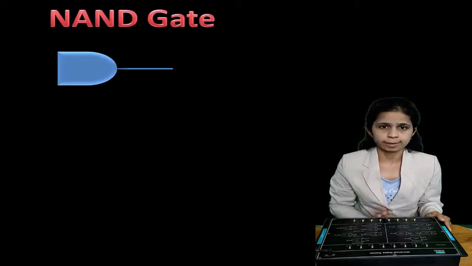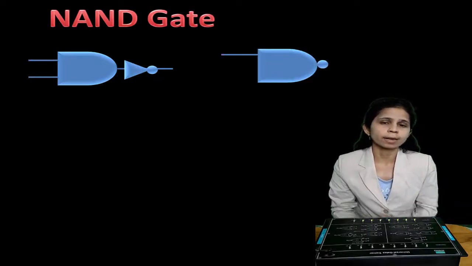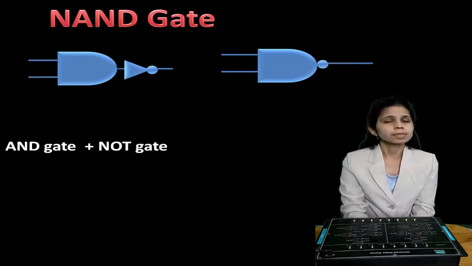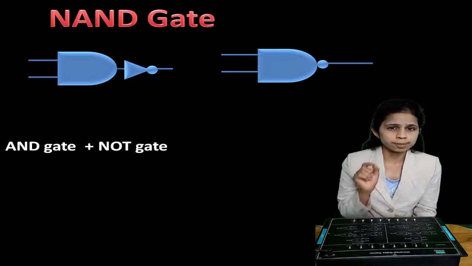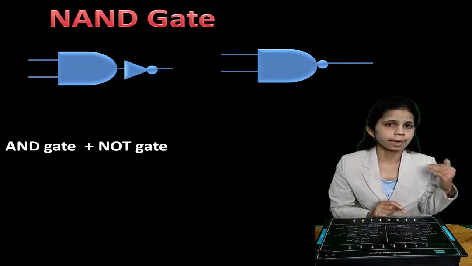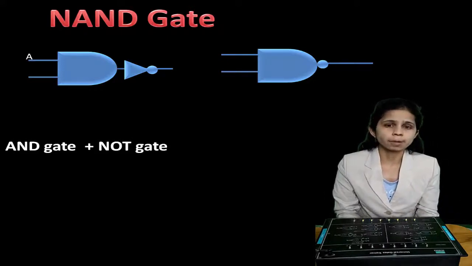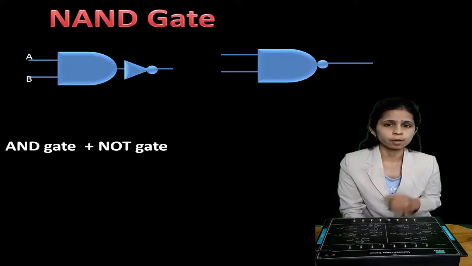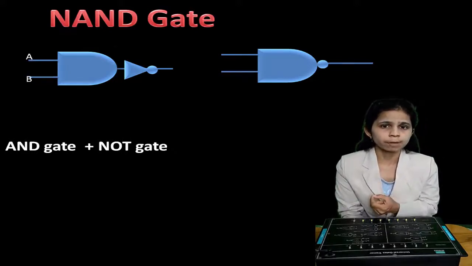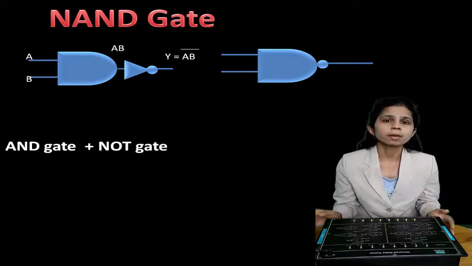Now let us discuss what is NAND gate. So NAND gate is not an AND gate. So simply if you put a NOT gate at the output of AND gate, you will get a NAND gate, which is symbolically represented by putting a small circle at the back of AND gate. So this is NAND gate. The output of NAND gate is given by the formula (A·B) bar, or A multiplied by B, whole bar, where A and B are the inputs of the NAND gate.